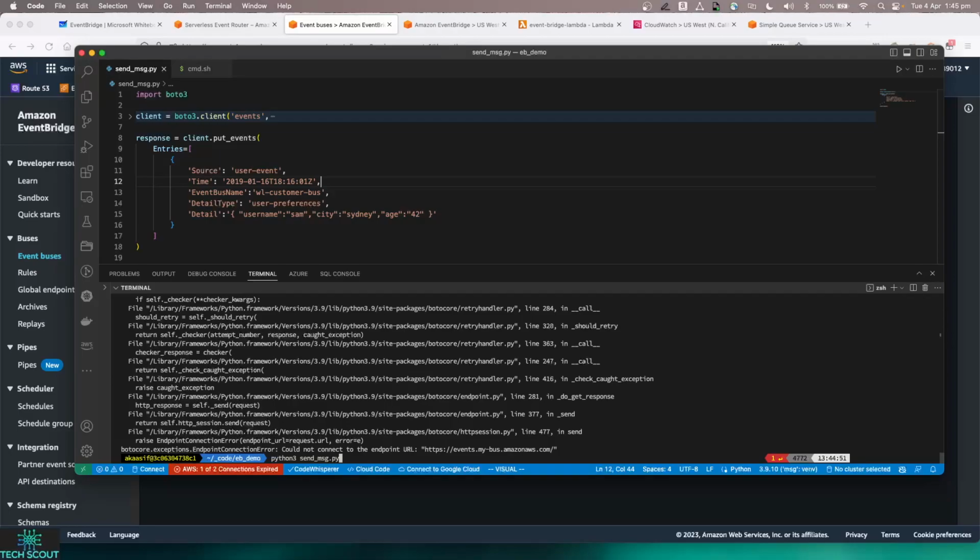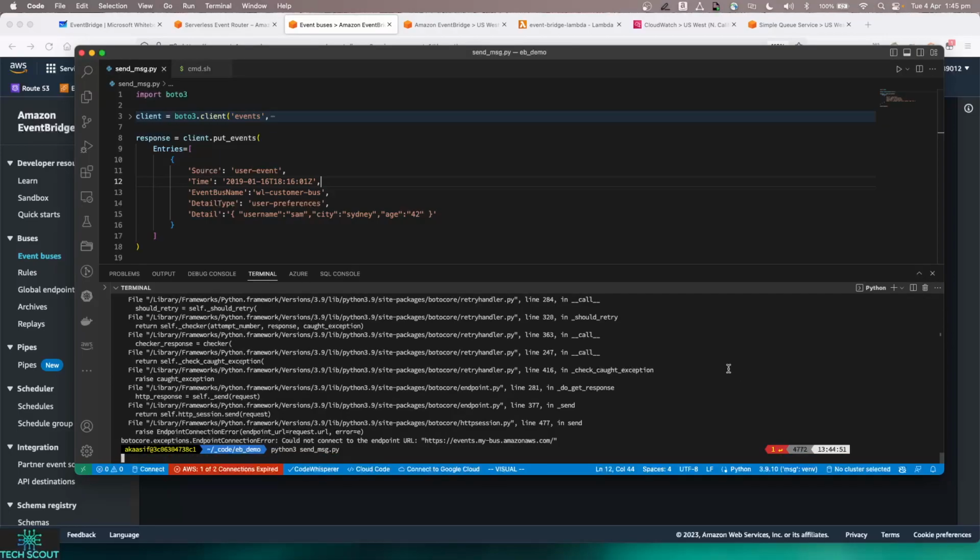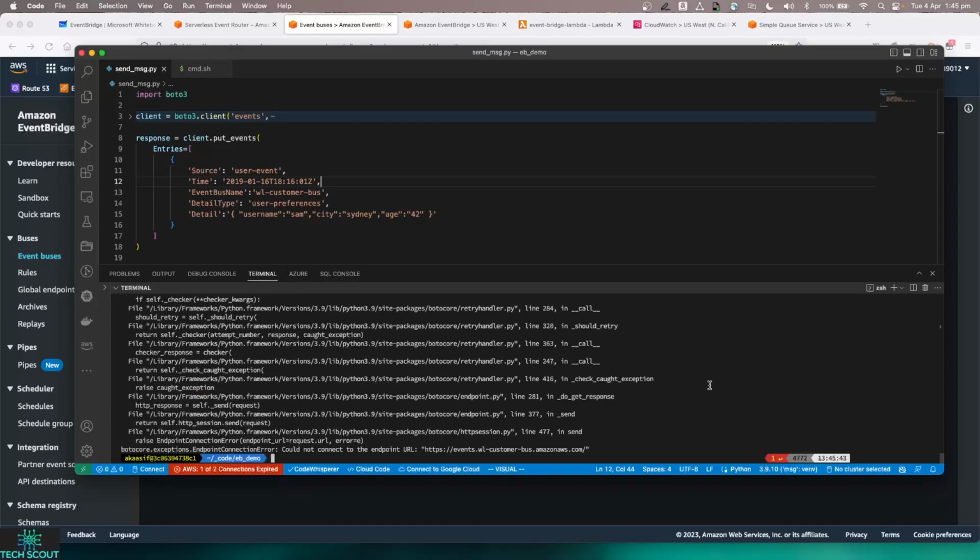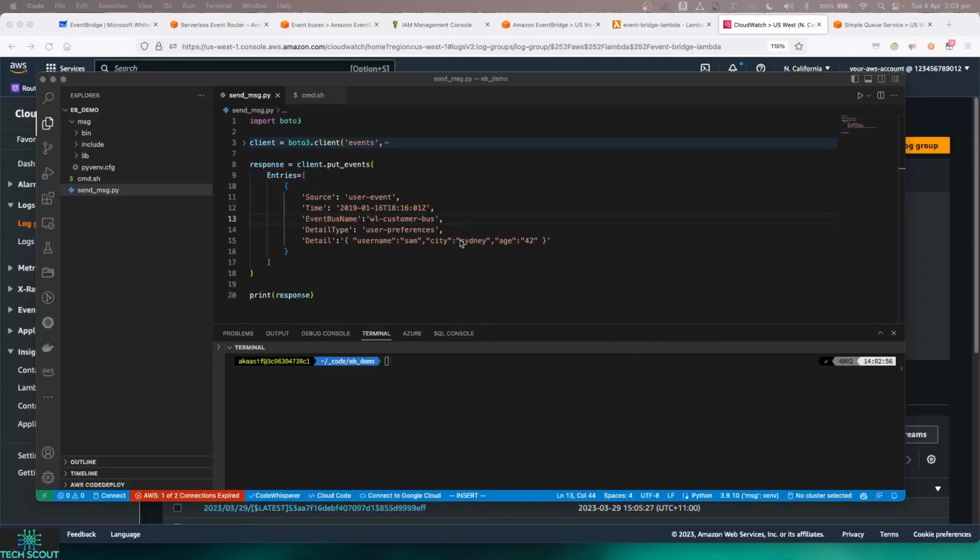So I'll just retry maybe. Hopefully this time it works. So I've already logged in using my credentials and accounts. So again, it shows some error. So there was some issues with my AWS config settings, and obviously in my client I didn't set the right region. Just to correct myself, the event bus name is what we provide in the payload itself.